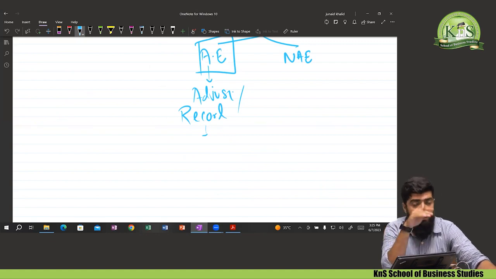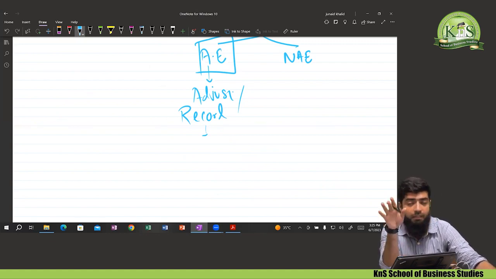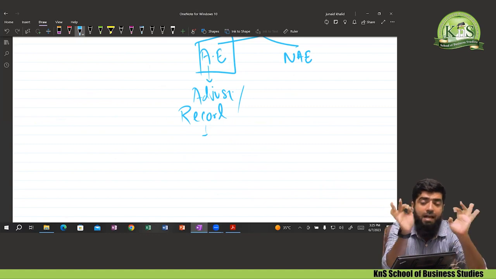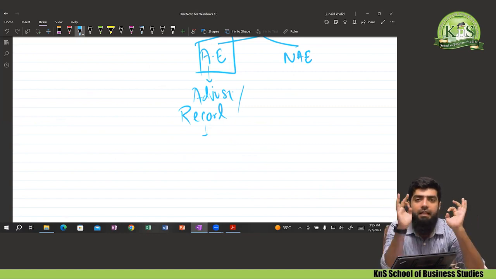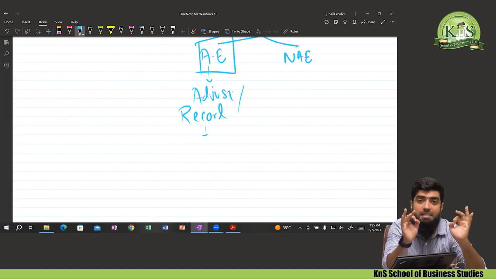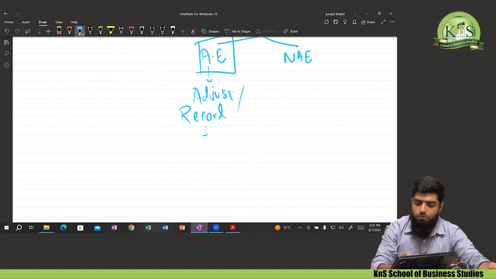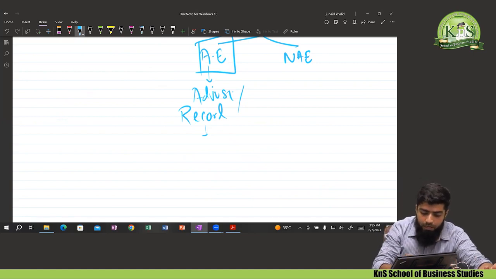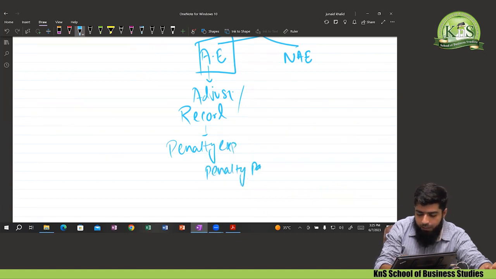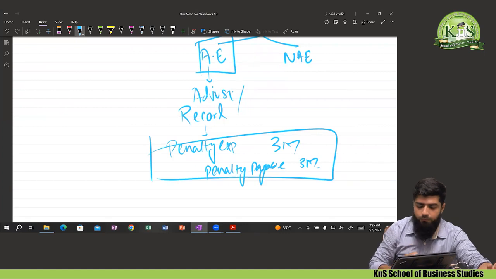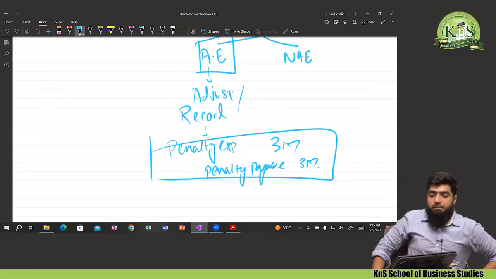as the audit of that financial statement is in process. It means that financial statement has not yet been finalized, and the most important thing is that it has not yet been dispatched to the shareholders. That financial statement is still in control. So just record that penalty. How do we record it? Penalty expense debit and penalty payable credit with the amount of $3 million. That is the penalty awarded by the court. I hope this is clear to you all.